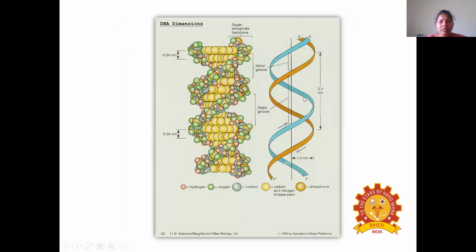And this is the double helical structure and dimensions of this DNA. So this is called the minor groove, and this is called the major groove. The distance of one turn possesses the dimension 3.4 nanometer.